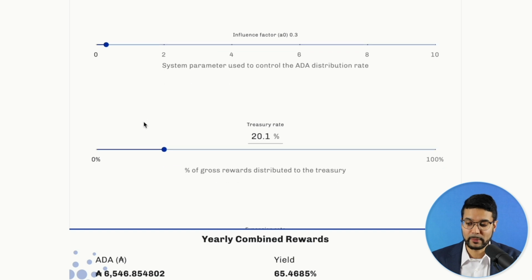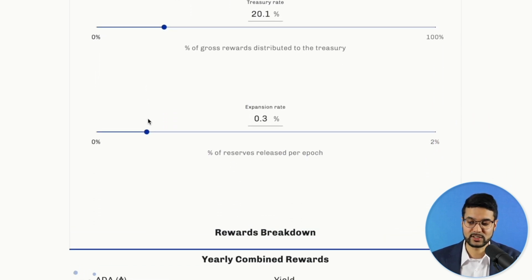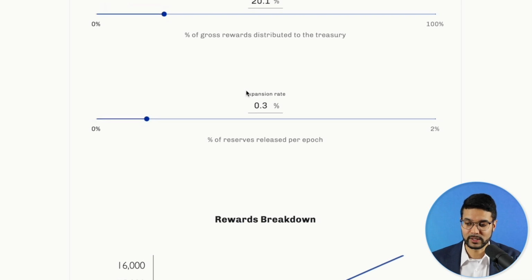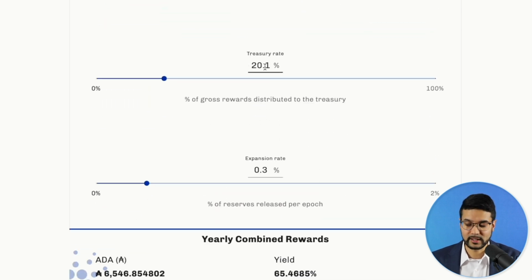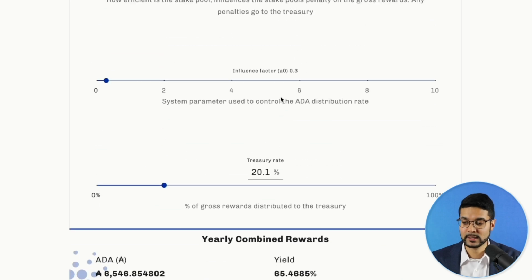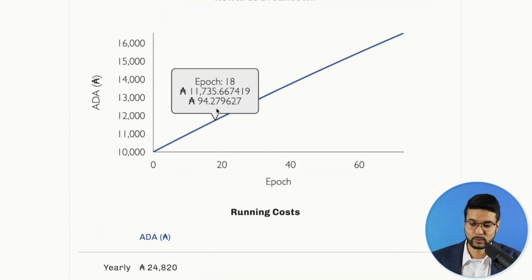A lot of these parameters you really don't have to change. There's only a select few which I would really suggest you tweak just a little bit, but most of these are currently set already by the protocol. Treasury rate, again, 20% of rewards distributed go to the treasury. Expansion, 0.3%, so reserves release each epoch. So a lot of these are just going to remain the same. And then let's go ahead and take a look at the rewards breakdown.